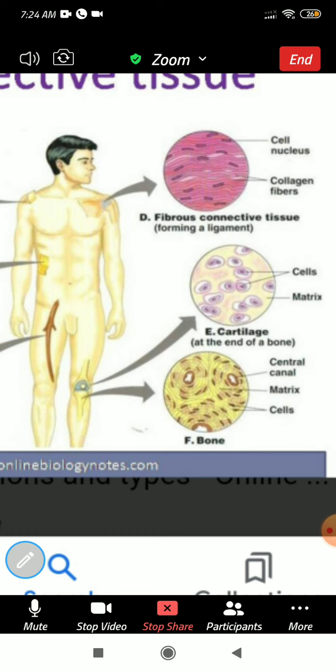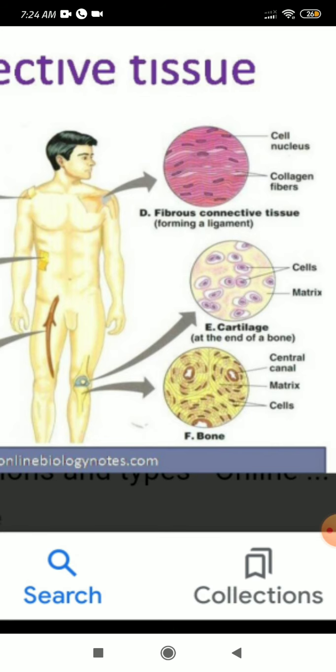The main function of the bone is that it is the major component of the skeletal structure. It gives structure and position to the body, and protection also. Bone also helps, along with the muscles, in the movement of the organism. So this is the major function of the bone.